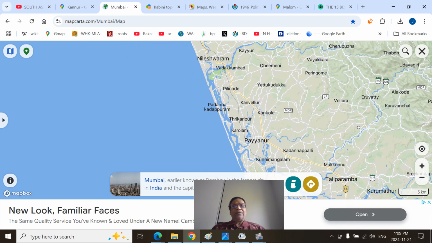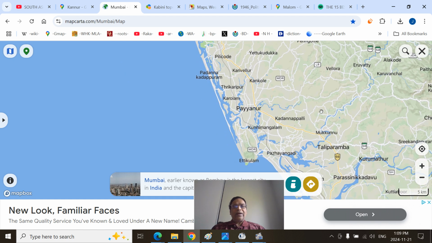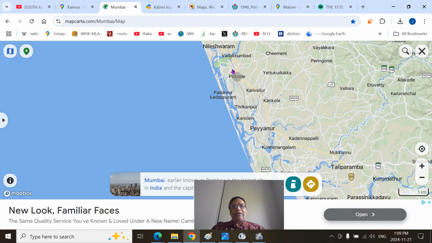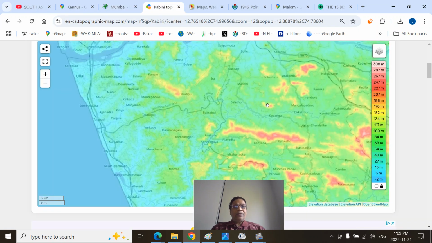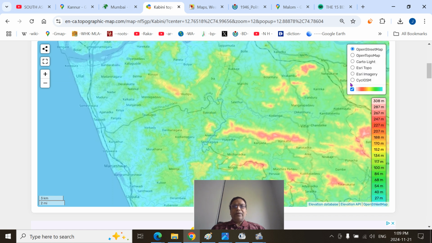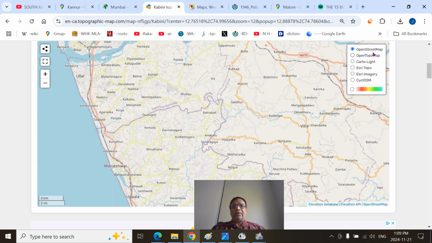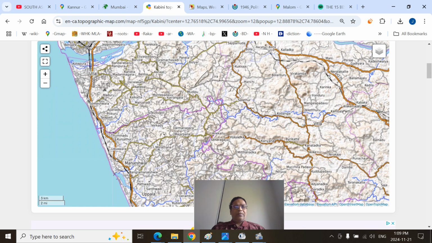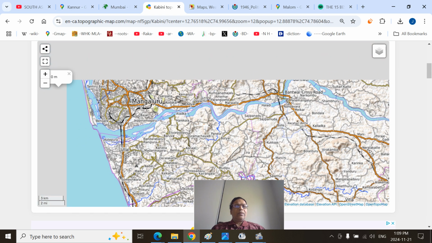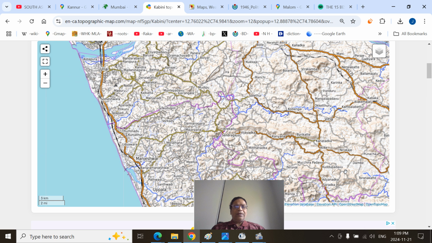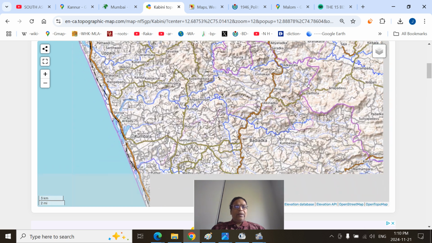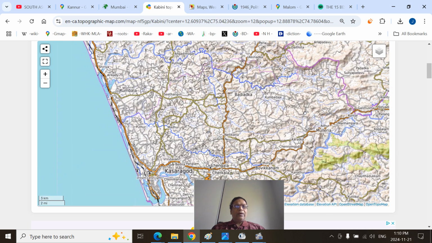South, you can say this is the Ezhimala, that is the Indian Naval Headquarters. This is essentially the Kayal region, the backwater region. So you can see the Mangaluru Netravati river there, and this is the Kumbla, where the Anantapuram Swami temple is present.